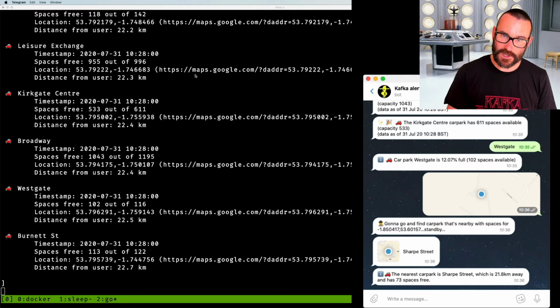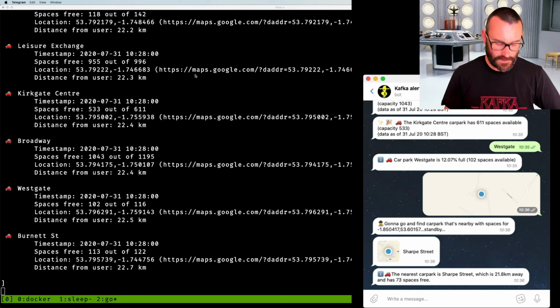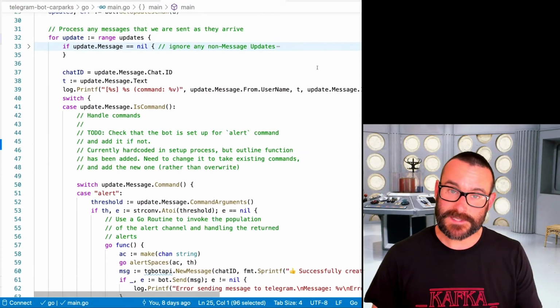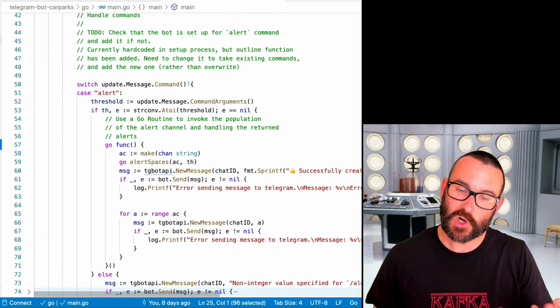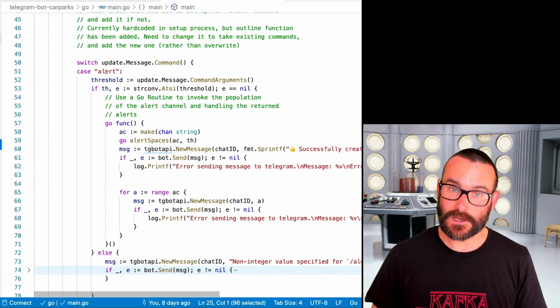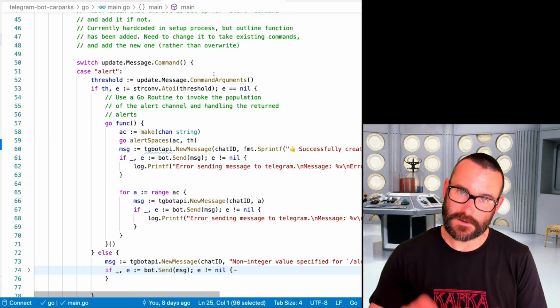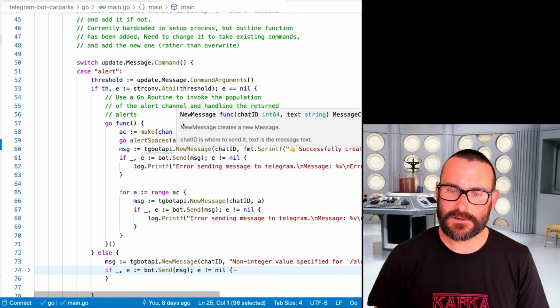We've got the Go code doing the lookups out to ksqlDB, so we can go and have a quick look at that. The first part of it simply takes the updates as they come through. We've got this one here: if it was a command, look at what kind of command it was. If it was an alert one, then we're going to pull the threshold out of the arguments. So we say /alert 500, it takes that 500, and it passes through as an argument.